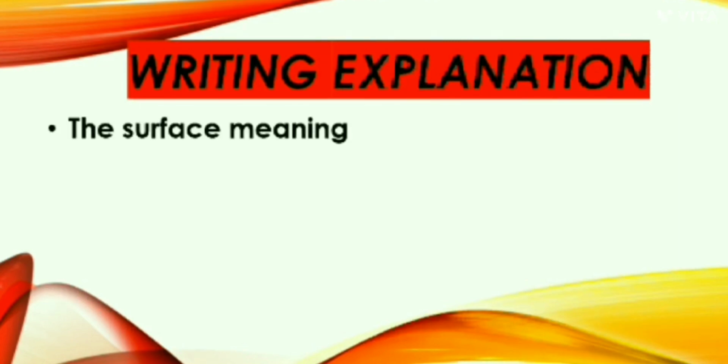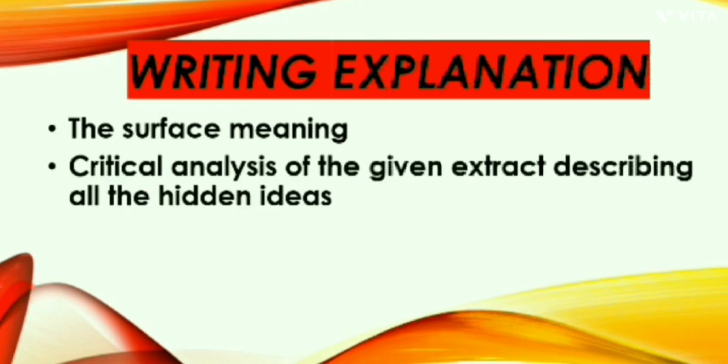Next step is writing explanation. We start our explanation with the paraphrase or surface meaning of the given lines. Critical analysis of the given extract describing all the hidden ideas. All the underlying themes or all other possible interpretations should be written afterwards.